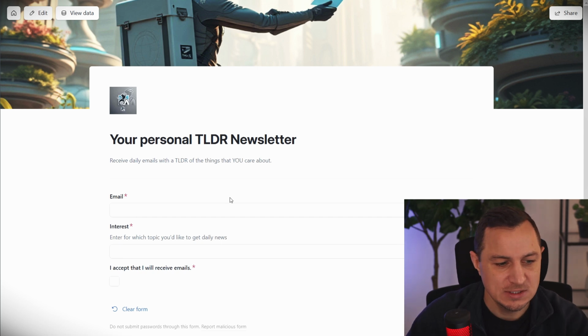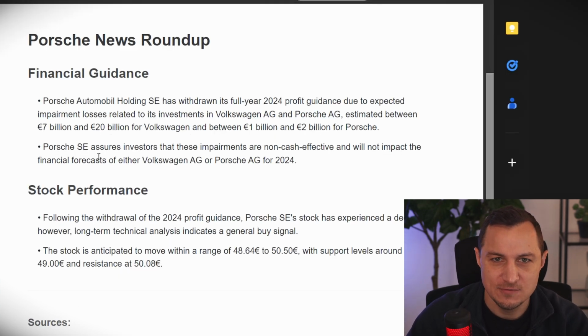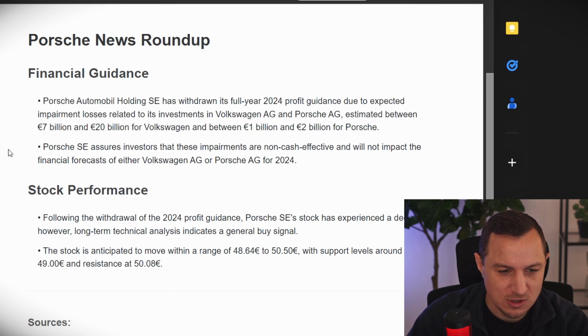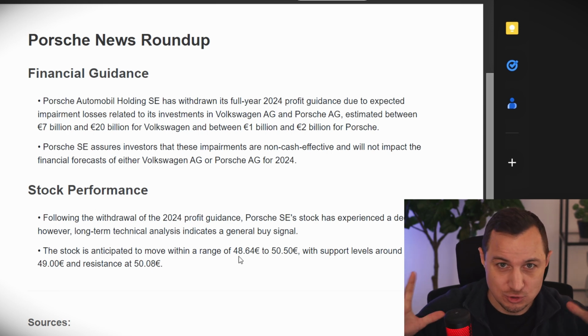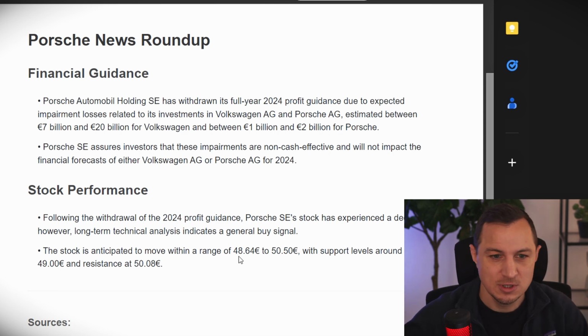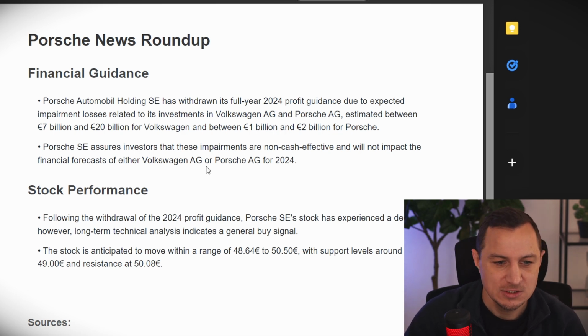So you basically enter your email address, your interest, and then you get an email every day about the topic that you're interested in. So here, for example, for this user, I created Porsche as the interest, and this user now every day at a given time gets an email that updates him about the news on Porsche. So here there are some news about stock. It's really just financial stuff in this case, but if Porsche had something meaningful to share, or if something meaningful happened, like a new model came out or anything like that, you could see that here.